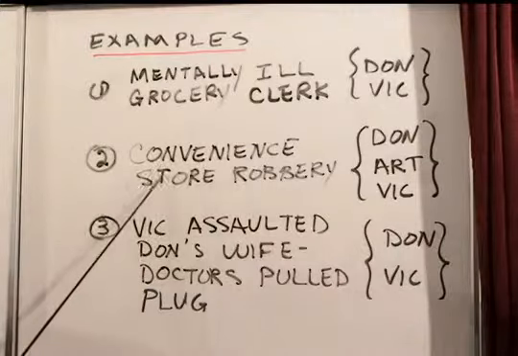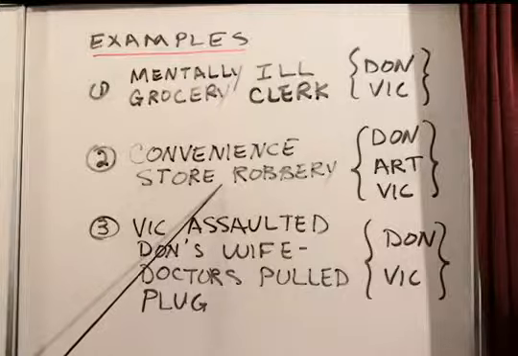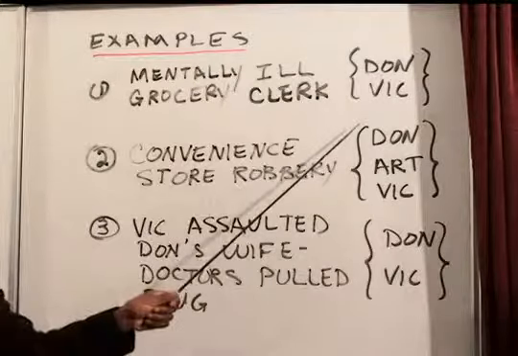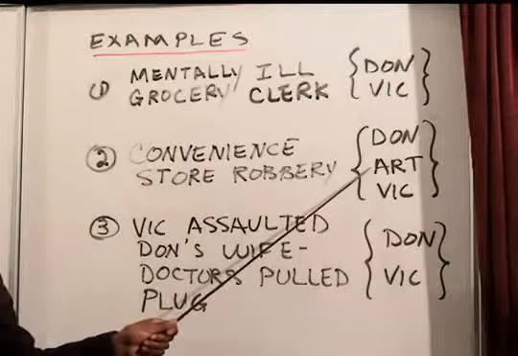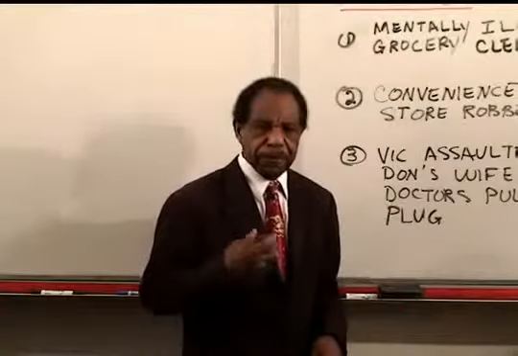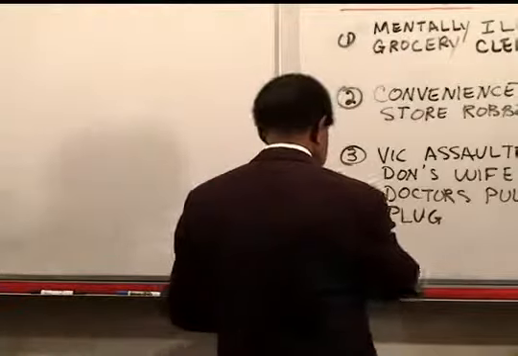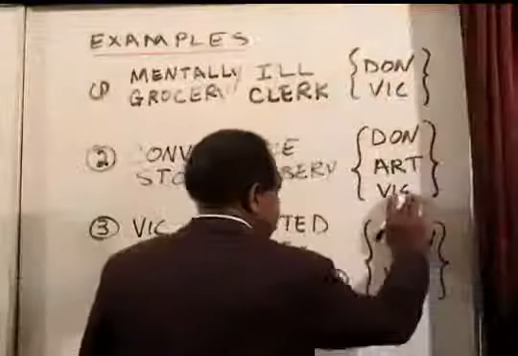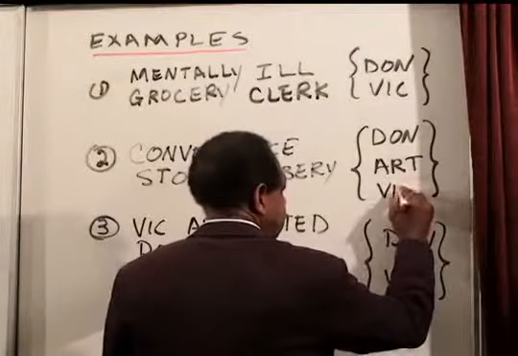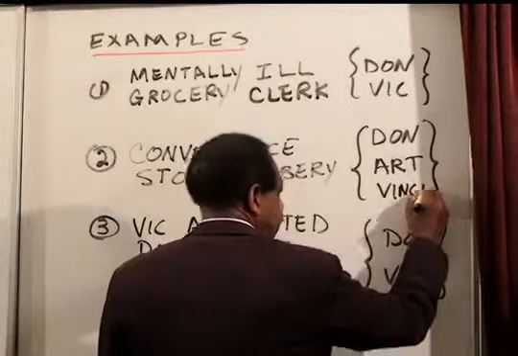Our second example that we will use involves a convenience store robbery. In this case, Don and Art went to Vince's convenience store, V-I-N-C-E.